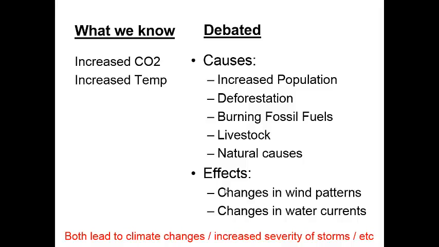For example, over the past couple of winters, we've seen Arctic air that's usually higher up in Canada being brought down into the United States as a result of changes in wind patterns, and that's causing us to have more severe winters.